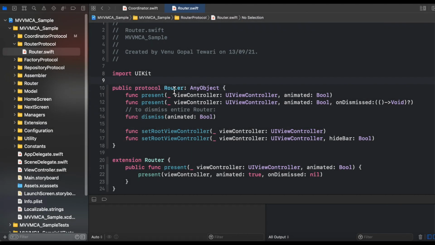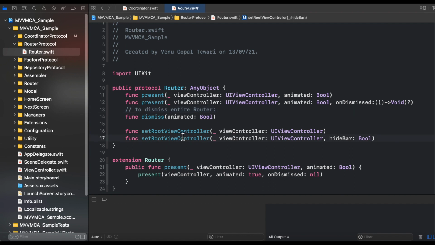Second protocol in our application is router protocol, and that is the protocol that is basically being followed by every router in your application. First two methods are the present methods that are dedicated to present a particular view controller in the navigation hierarchy, and the only difference between these two methods is one is taking the on dismissed parameter and another one is not having that. So if you want to perform any action after presenting a screen into navigation hierarchy, then you can send a closure into this particular parameter, and dismiss is the method that is used to dismiss an entire router, or you can say to dismiss a particular screen from the navigation hierarchy.